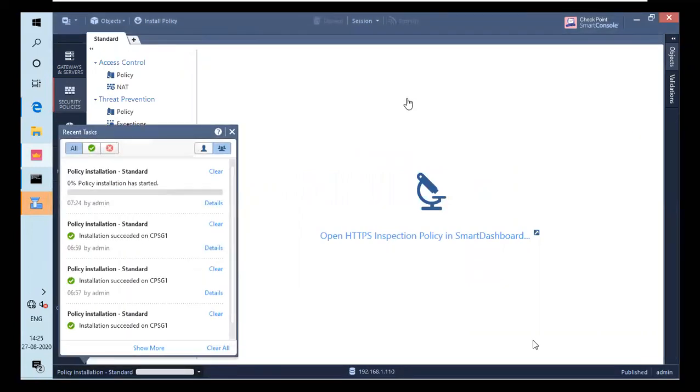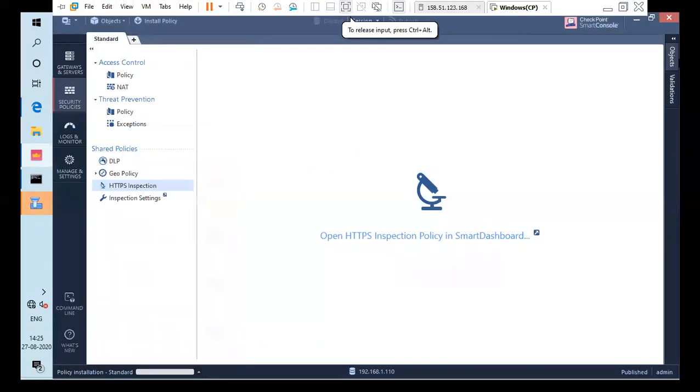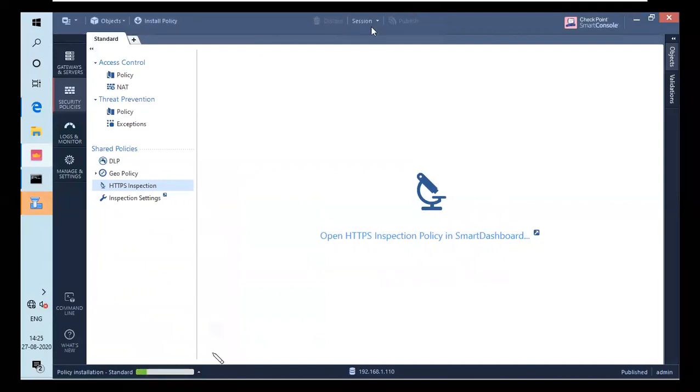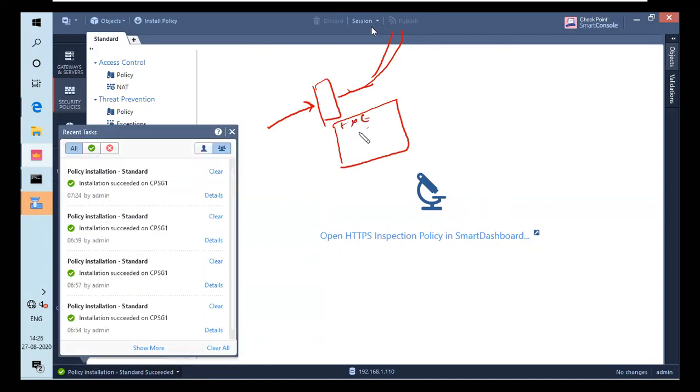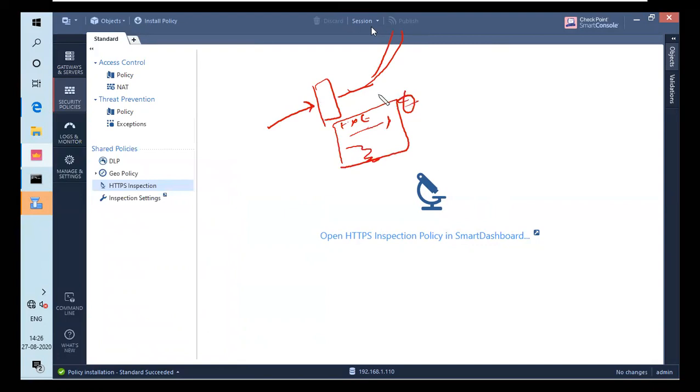So I don't have right now internet to this PC, but whenever you enable this blade, if you follow this procedure, if you're connected to internet through this firewall, if it's downloading from an external source from the firewall, it will pop up that block message, which is exe not allowed, and you are not allowed to download this file. And you can add your company logo and etc. So that's it for this content awareness.